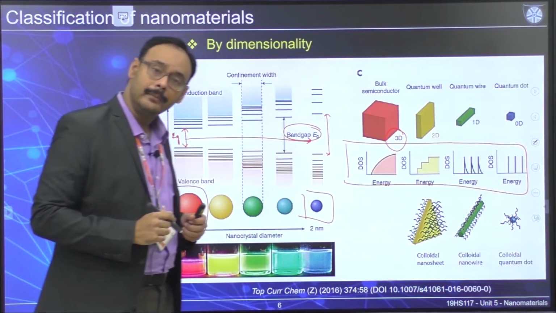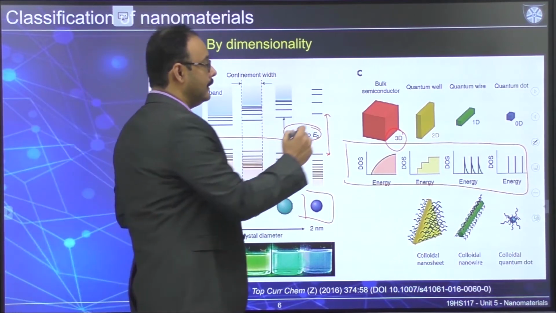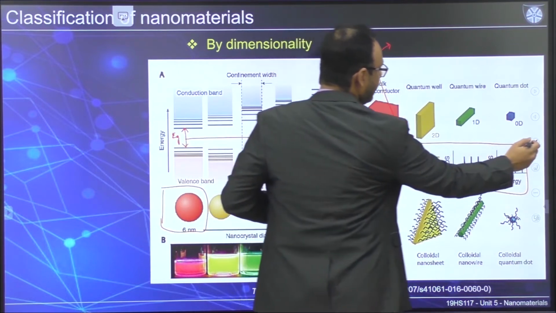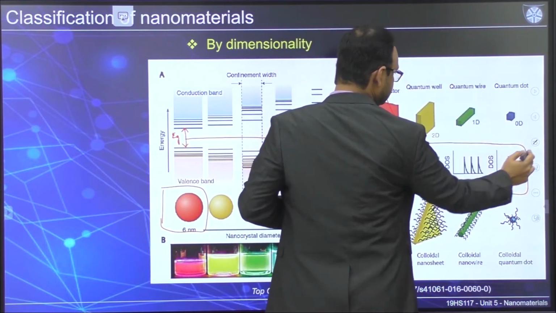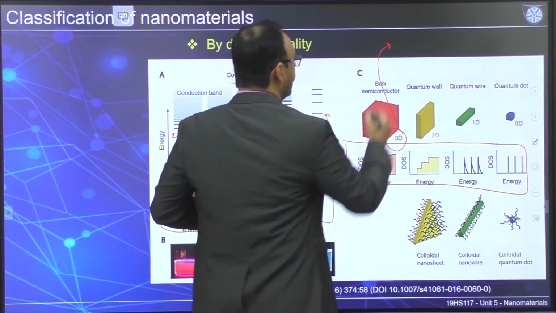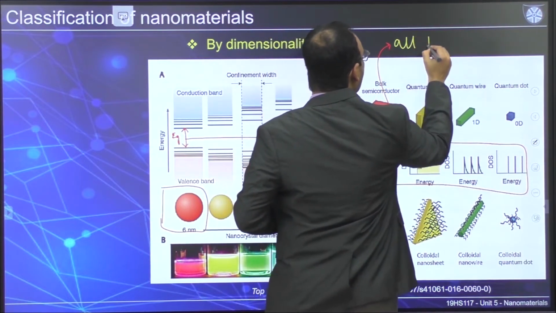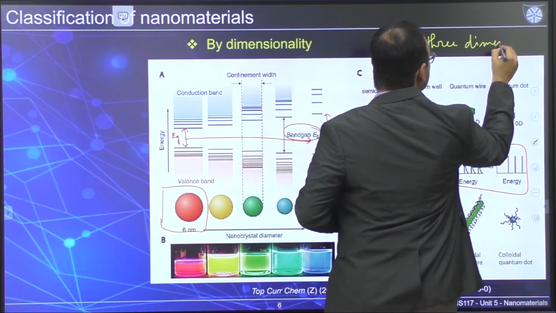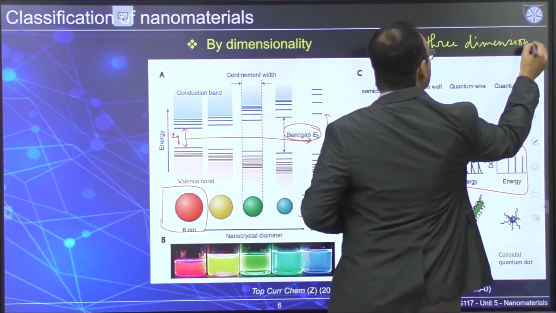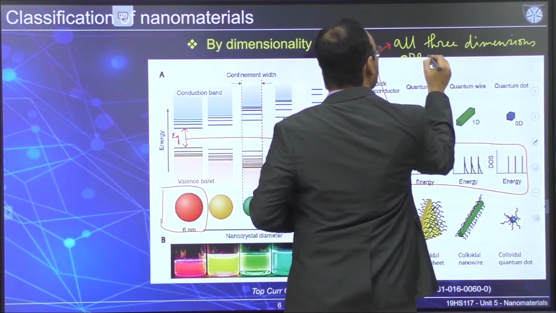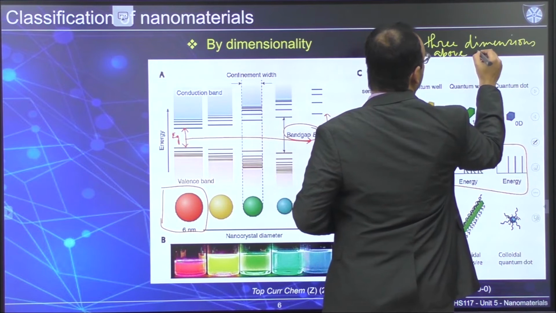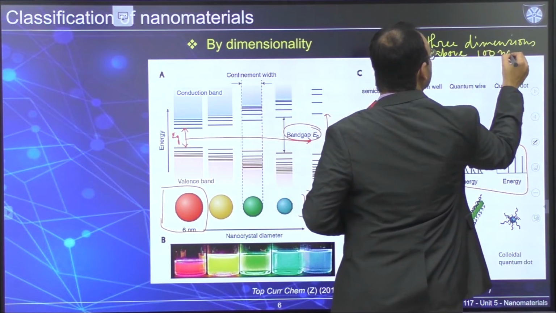Why 3D? Because in case of 3D, all 3 dimensions are above 100 nanometer.